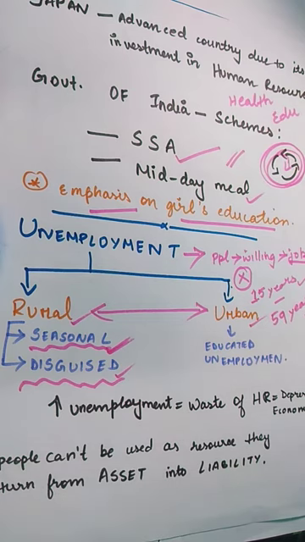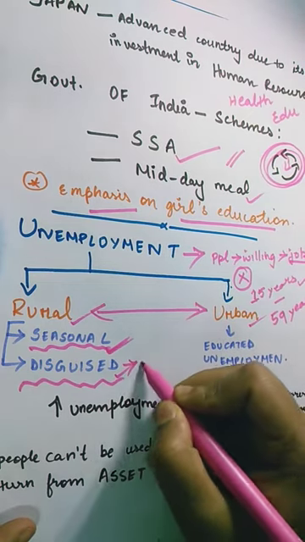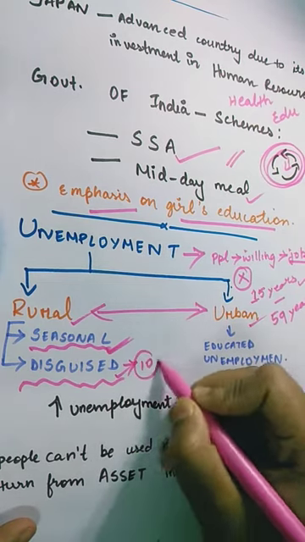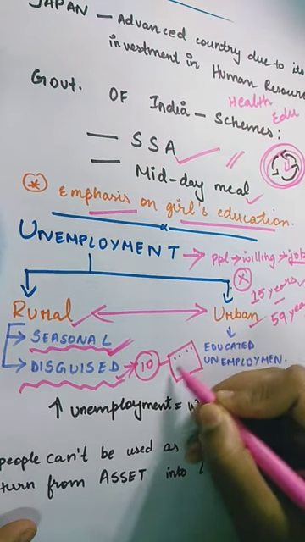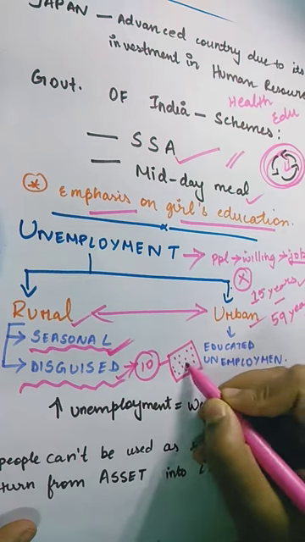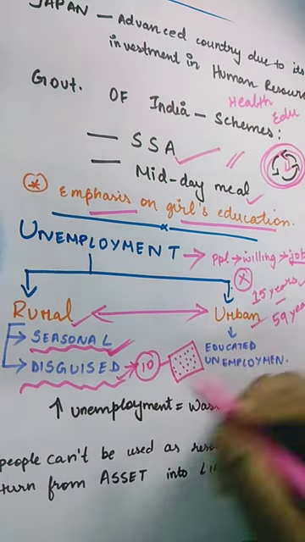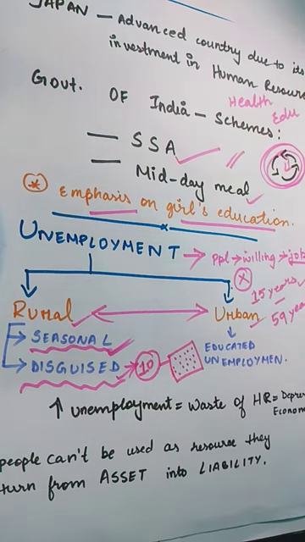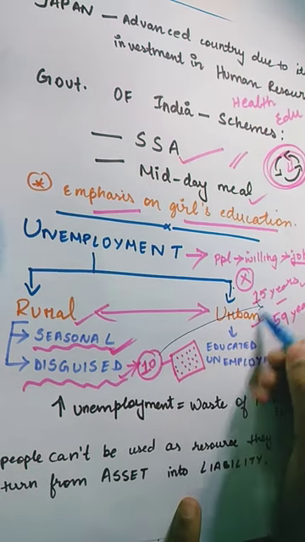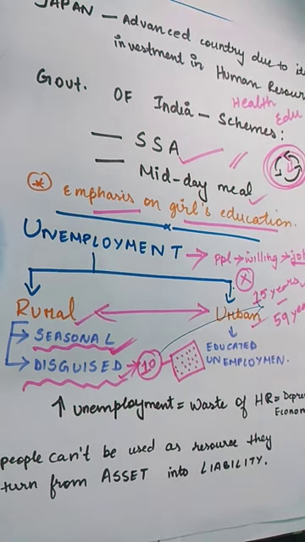For example, there is a family which has 10 members. They have a very small plot of land, and they grow wheat here. Remember, these 10 members fall under the age group of 15 to 59 years, so they fall under the workforce population.